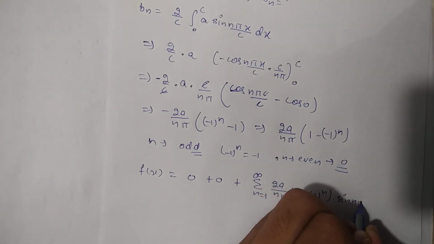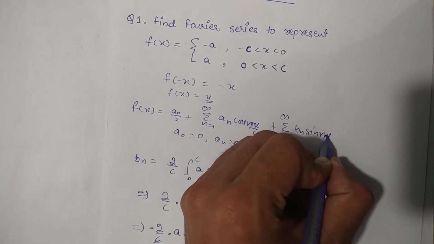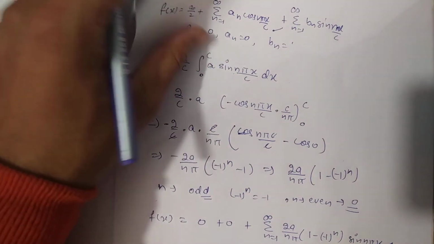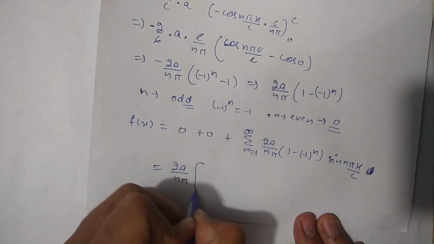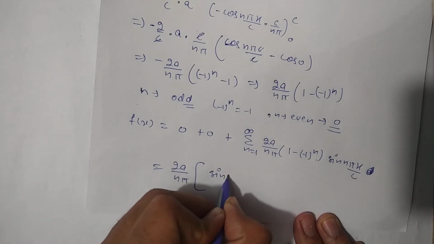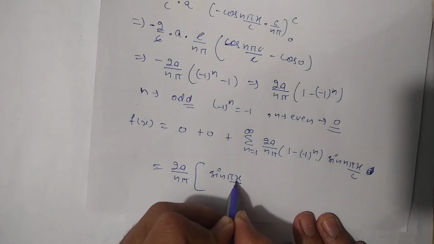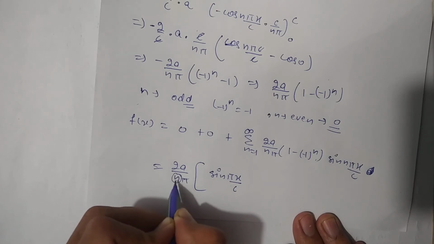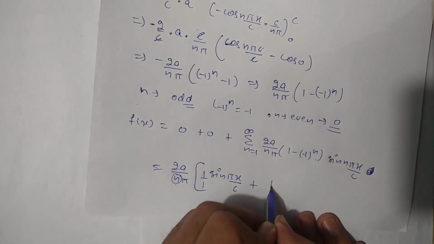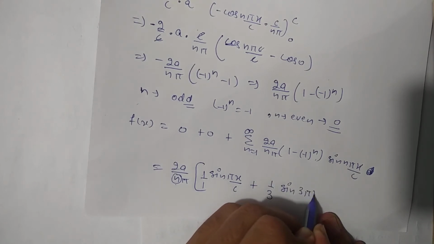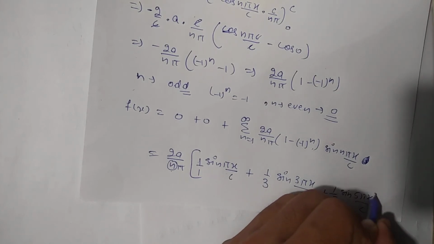Now we will put the values of n as odd numbers, and we will get 2a by n pi, and in the bracket its value will turn into sin n pi x by c, for n equals 1, that is sin pi x by c, and here this n I am going to take inside, so this value will become 1 by 1 sin pi x by c plus 1 by 3 sin 3 pi x by c plus 1 by 5 sin 5 pi x by c. So this will be the required solution.